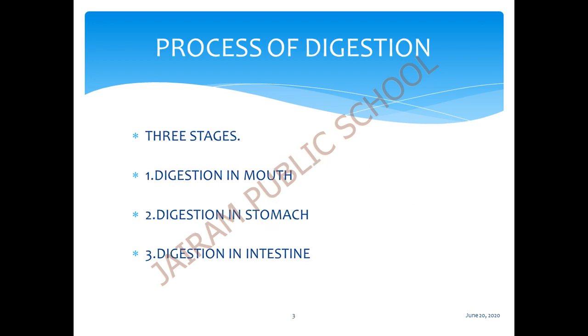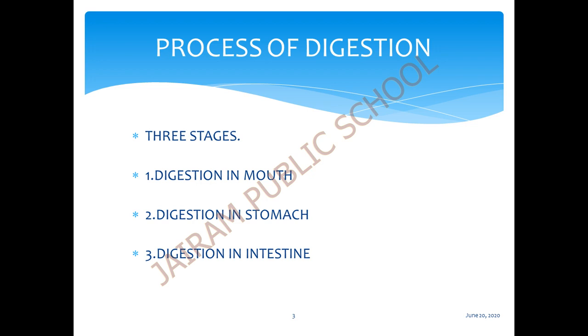Next, this process of digestion has 3 main stages. How many stages? 3 main stages. What are the 3 stages? The first stage is digestion in the mouth. The next stage is digestion in the stomach. The third stage is digestion in the intestines.